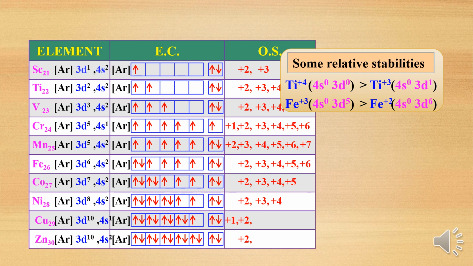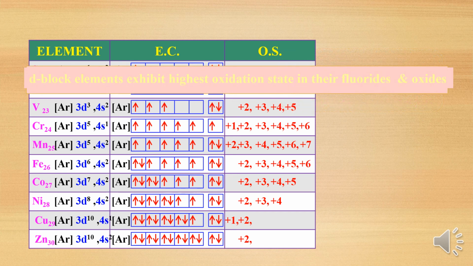Some relative stability. We have already studied stability. Titanium plus 4 is more stable than titanium plus 3, due to the vacant orbitals, whereas plus 3 has one electron. In Fe plus 3 and Fe plus 2, Fe plus 3 is more stable because half-filled orbitals are there.